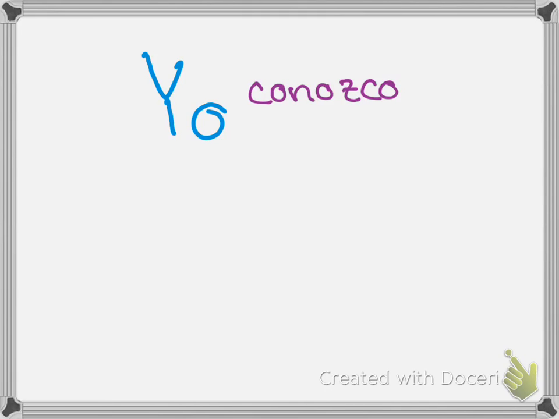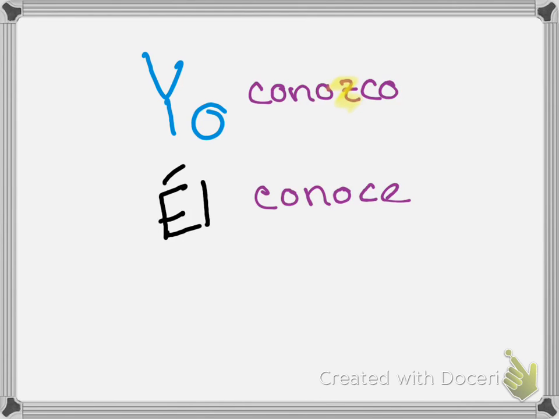But if my subject is anybody else, so yo conozco a Antonio Banderas. Pero él no conoce a mí. But he does not know me. So you'll notice this z is nowhere to be found. Okay? Not included if my subject is anyone other than yo.